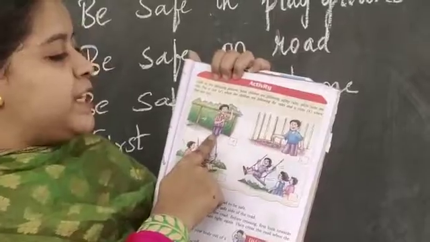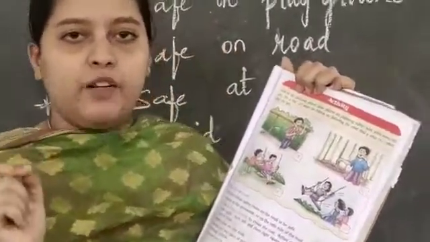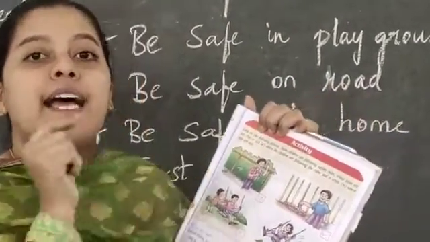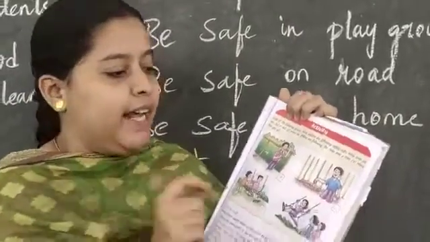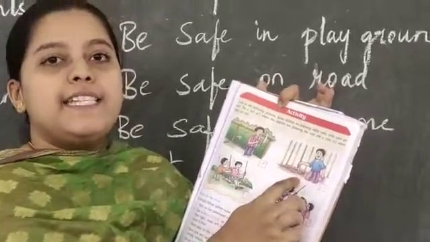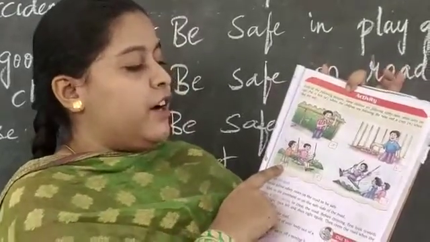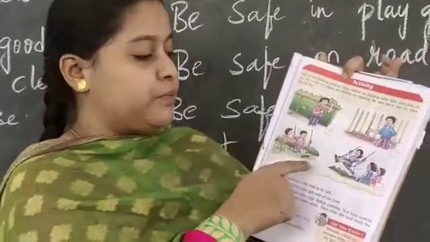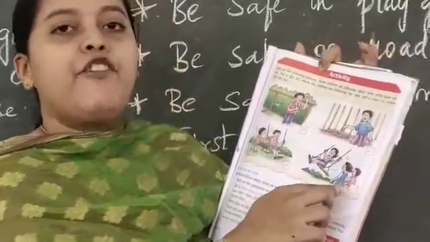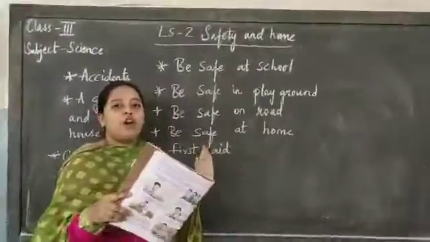Okay, in the first picture, banana peels. Is that the correct way? No. So everyone mark it wrong. You must throw the peels into the dustbin. You must not throw them anywhere, children. In the second picture, the boy is throwing the peels into the dustbin. Is it correct or wrong? Correct. Then third picture, the boy is fighting for the turn. Wrong. Fourth picture, the two children are waiting for their turn. So it is correct. Now coming to how to be safe on the road.